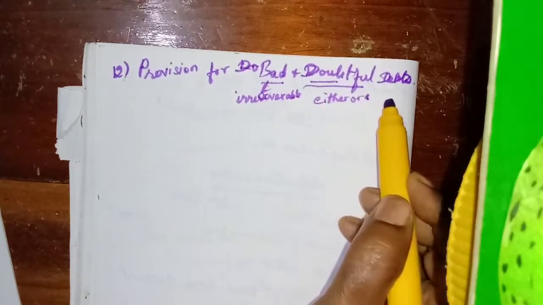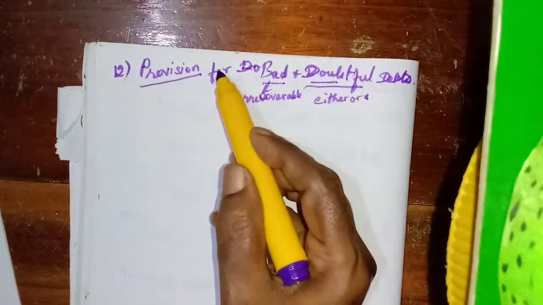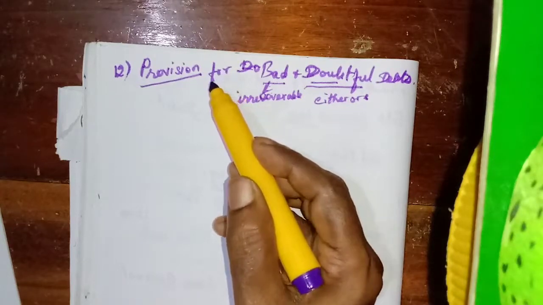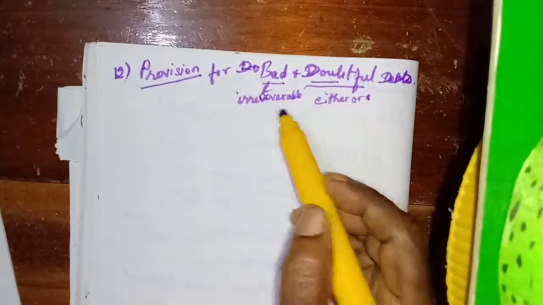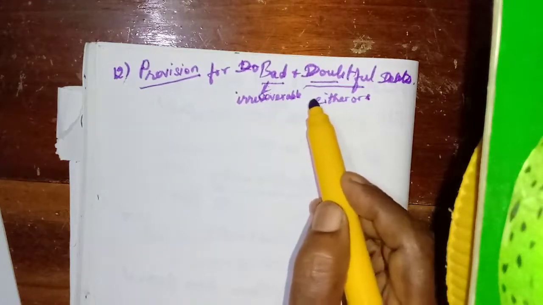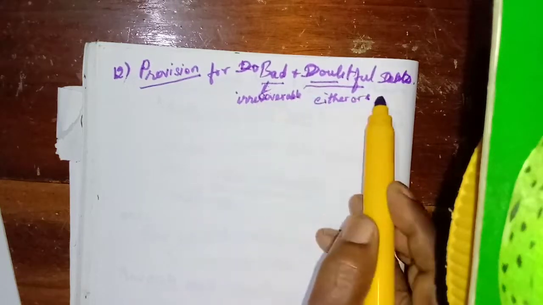Okay, so for this one they will keep aside some amount as provision. That is also a loss for the business, because like an account they will maintain, they will set aside a certain sum of money as provision for bad and doubtful debts.